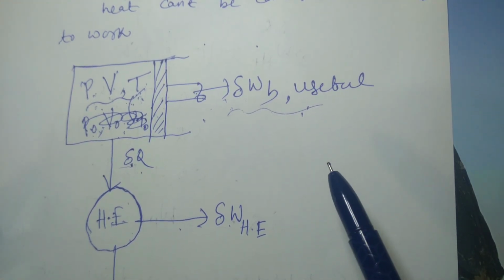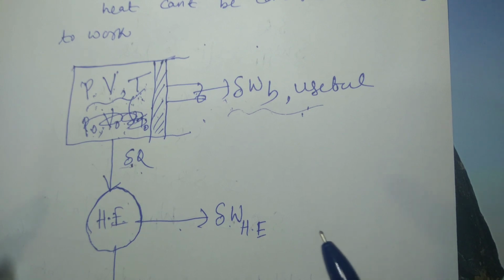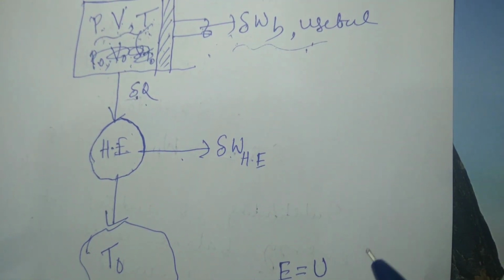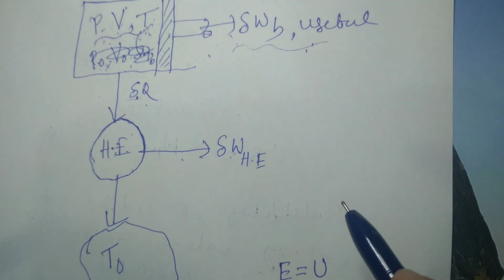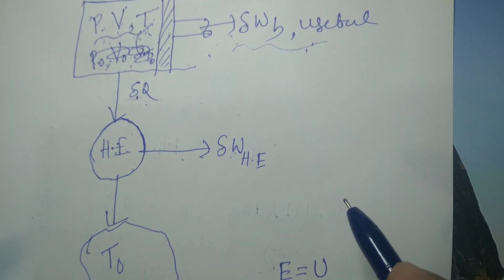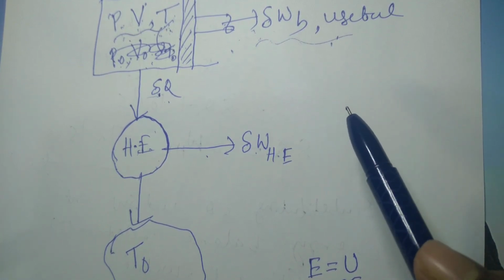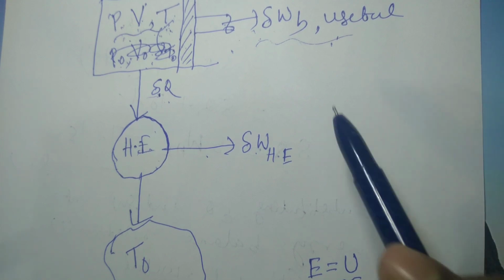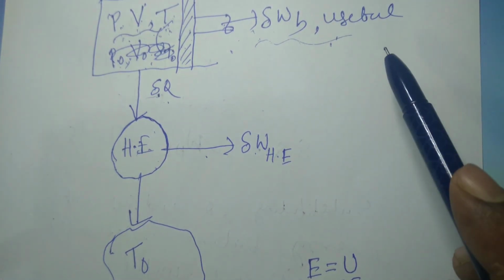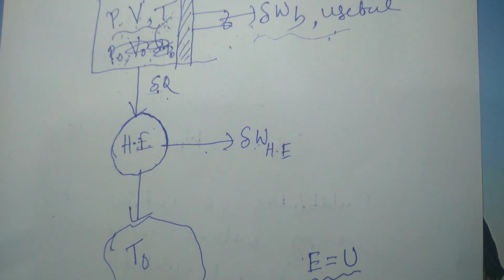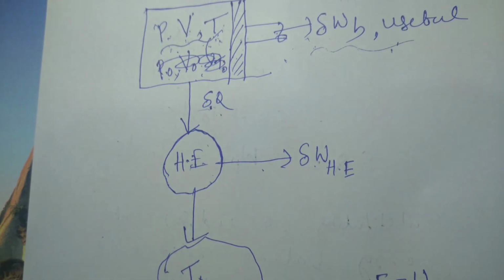One important thing is that the surrounding work exists only for a closed system where there is certain change in volume, there is displacement of the boundary. In case of a steady flow device this work is 0. In unsteady flow, the useful work concept will also be used and some surrounding work will be there. But in case of a steady flow device, this term will be 0, there will be no surrounding work.